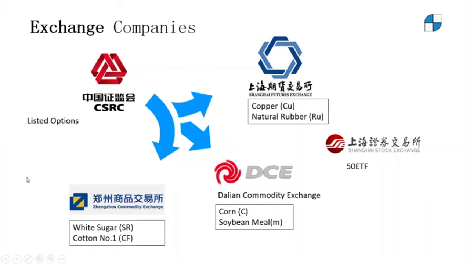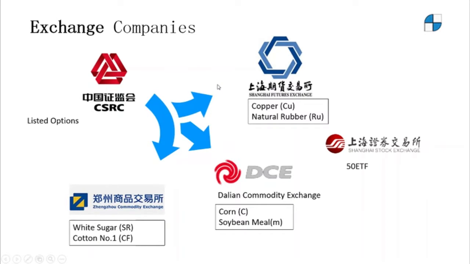The first is Zhengzhou Commodity Exchange, and the listed options are white sugar and number one cotton. The second is Dalian Commodity Exchange. The listed options are corn and soybean meal. The third is Shanghai Futures Exchange. The listed options are copper and natural rubber.